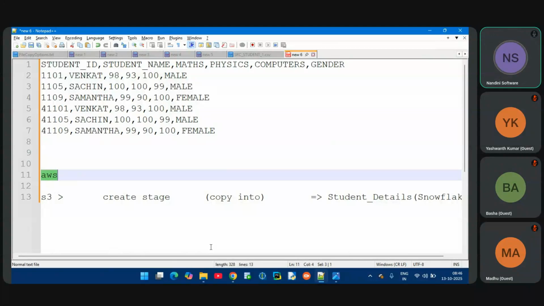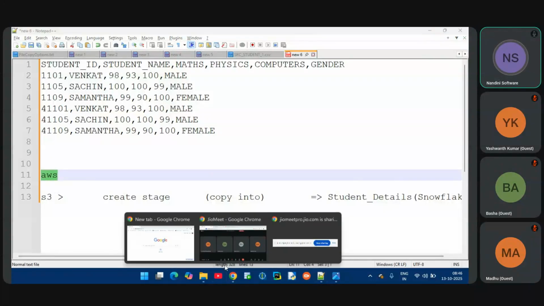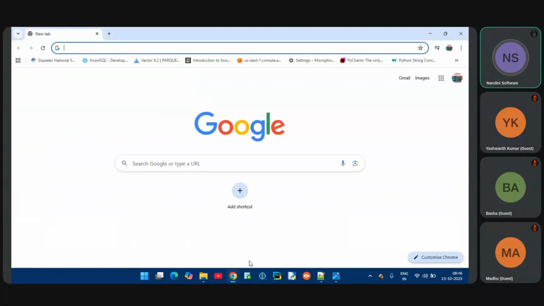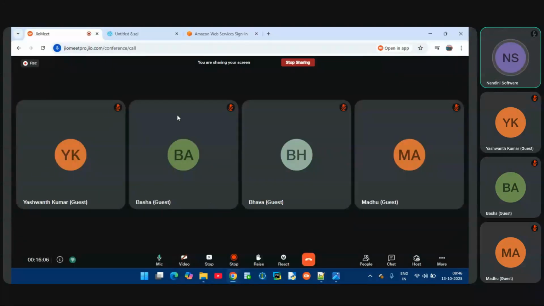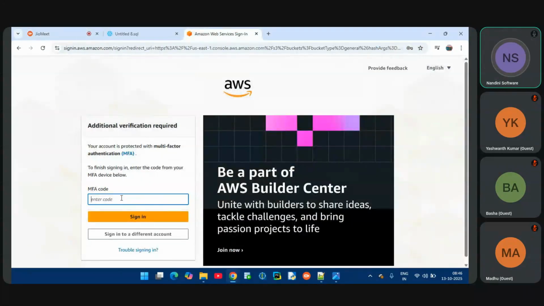Okay, so now let me upload it. How to upload the file from my local system to AWS? So let me log in. It is asking for an OTP. Let me enter it, the Google code. How to install software and how to configure Snowflake and AWS, everything we will cover in the regular classes. So let me enter the Google code.